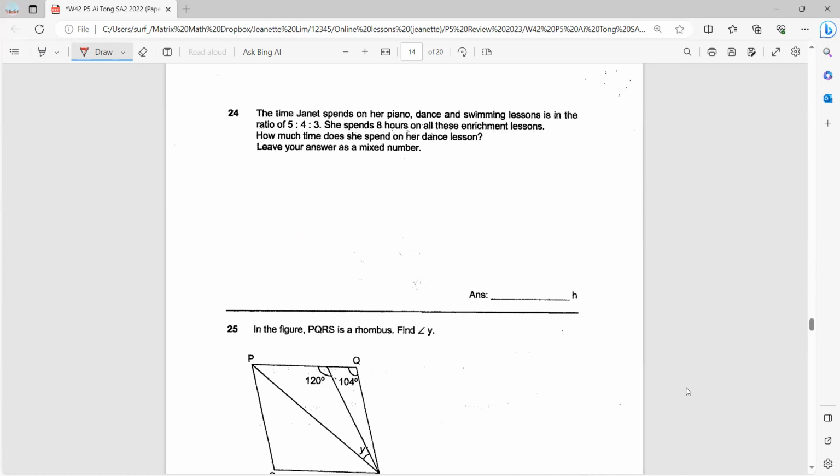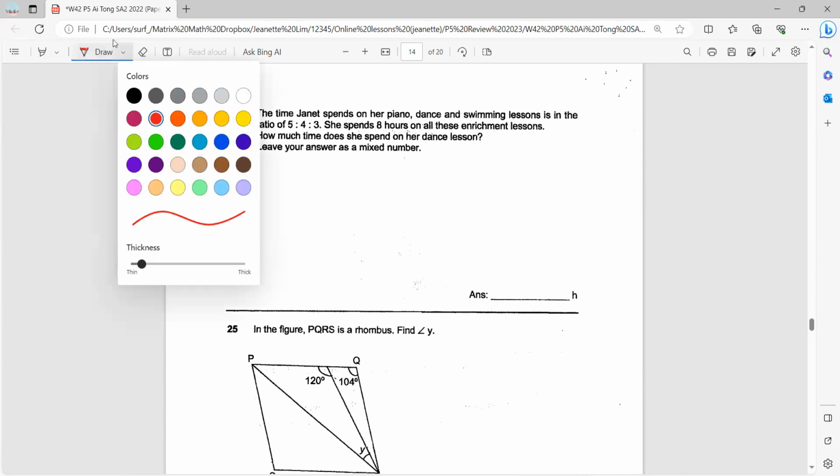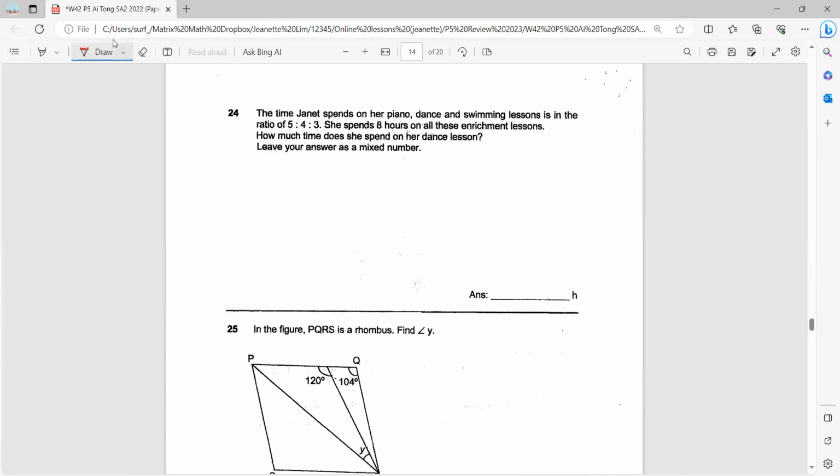24. The time Janet spends on her piano, dance, and swimming lessons is in the ratio 5:4:3. She spends 8 hours on all these enrichment lessons. How much time does she spend on her dance lesson? Okay, so leave your answer as a mixed number. Now, piano, dance, swimming, 5:4:3. 8 hours on everything.